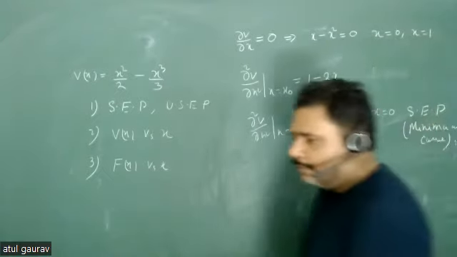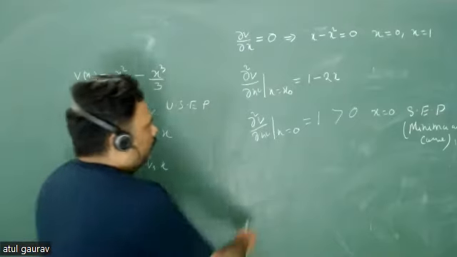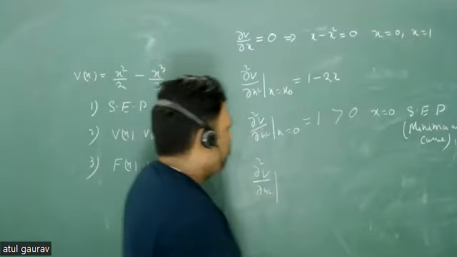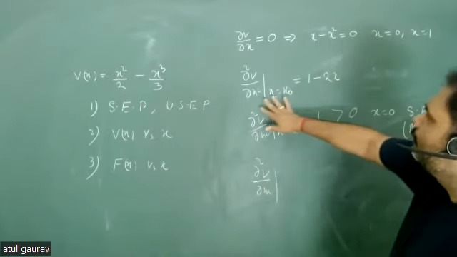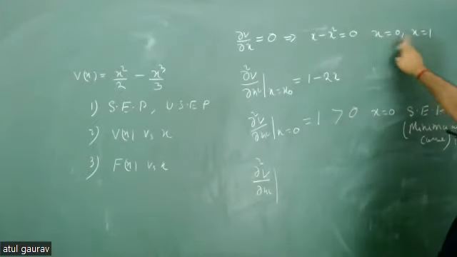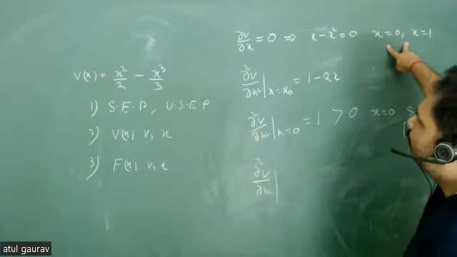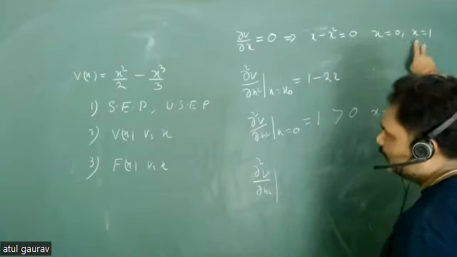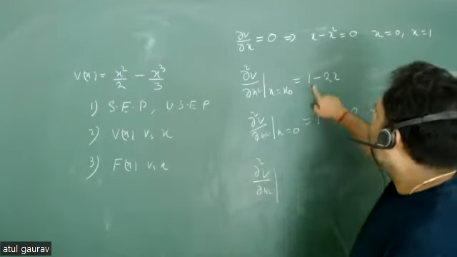What does this identify? Minima of a curve. Yes. Please explain this last part. Okay, look, I took the first order derivative, so from it I got these two points. These two points are basically equilibrium points, where the value of force is 0. And now if you want to check which one is stable and which one is unstable, you have to go for the second order derivative, isn't it? So the second order derivative I wrote as 1 minus 2x.